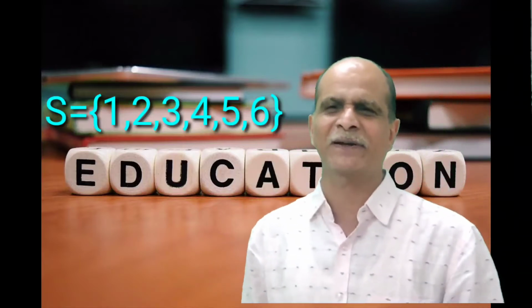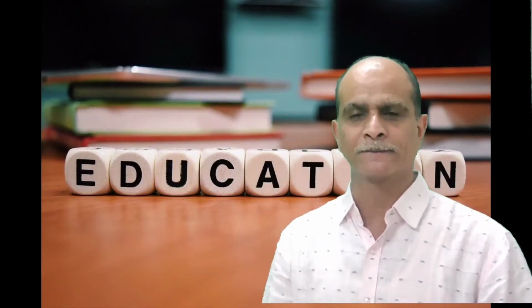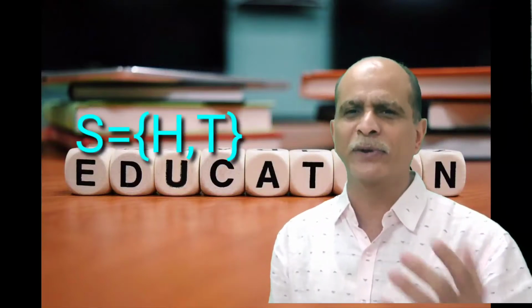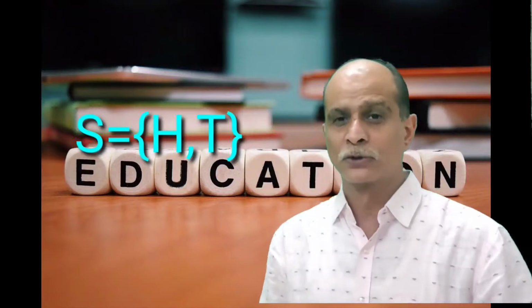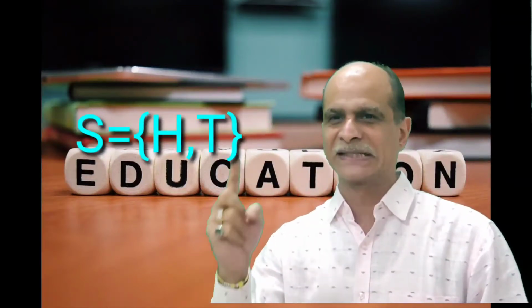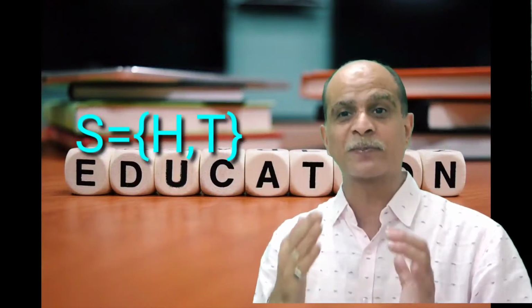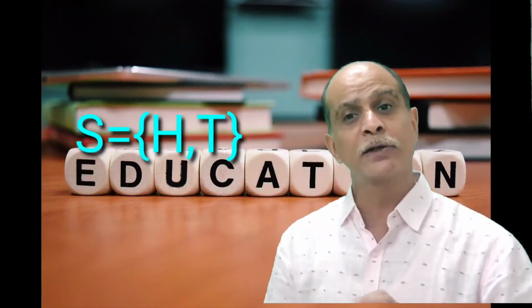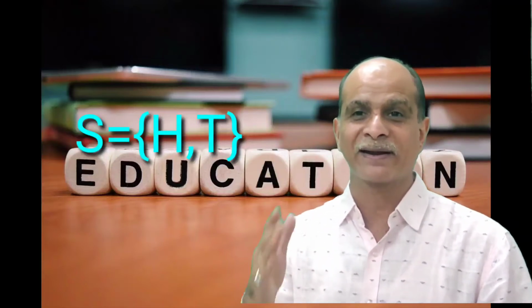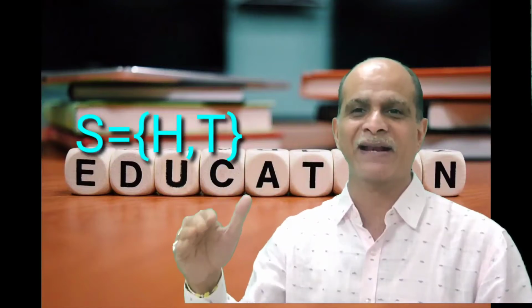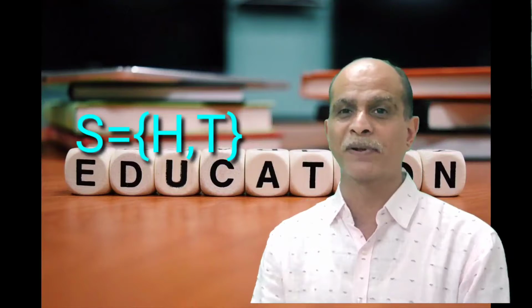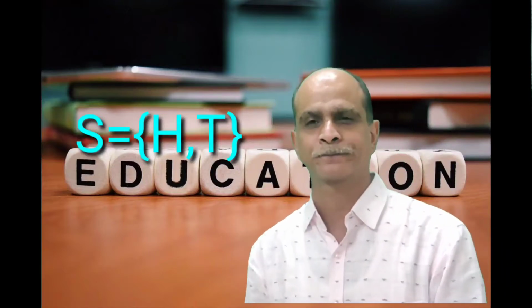Let me take another experiment: tossing a coin. You know, when you toss a coin, either you get head or tail. So here there are two possibilities. Number one is head, second one is tail. So your sample space, it is denoted by S. So S is equal to, in curly brackets, H for head and T for tail. So the number of elements in this sample space is 2.